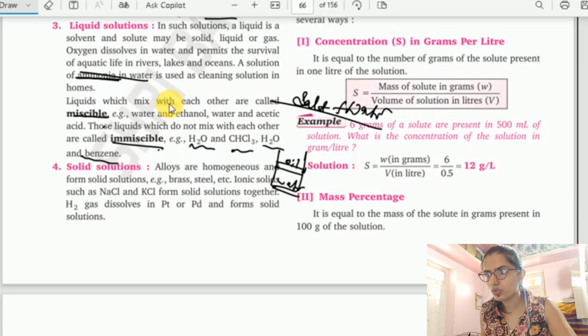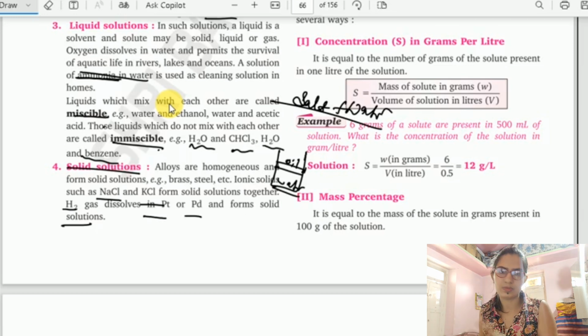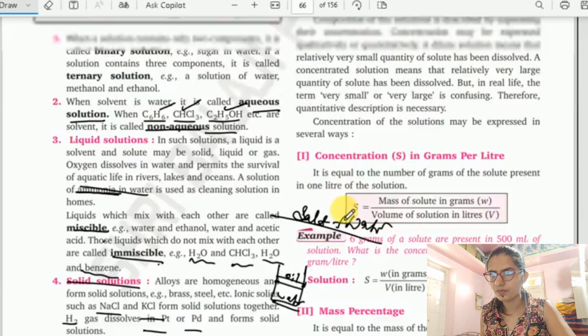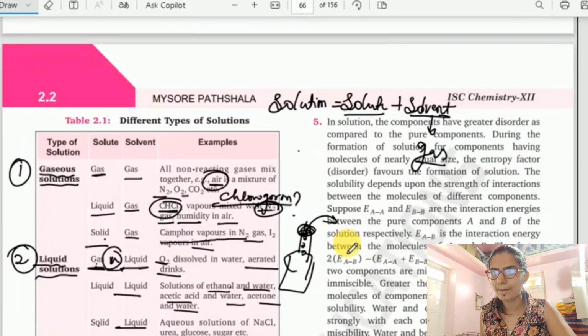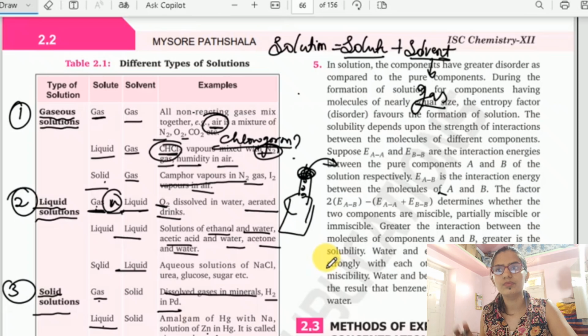So now let us move on to solid solution. An alloy is homogeneous and forms a solid solution. Brass, steel, ionic solids such as NaCl, KCl form solid solutions together. H2 gas dissolved in platinum and palladium forms a solid solution. So the same thing which I explained there is explained here. Okay. One more point about this one, liquid solution.